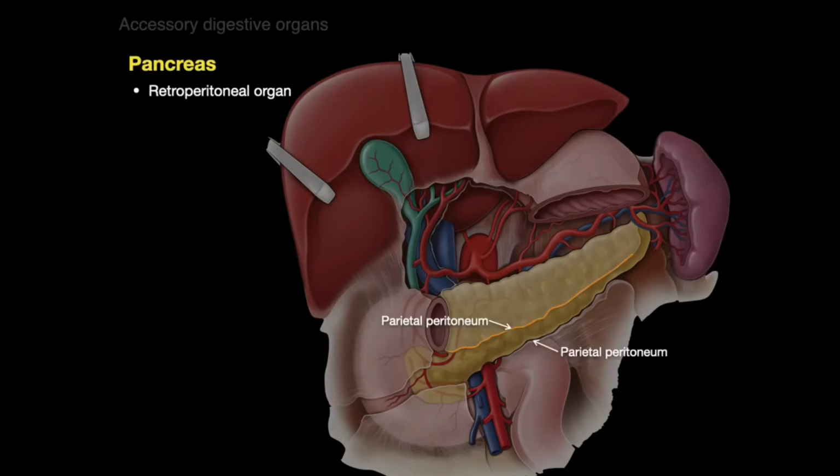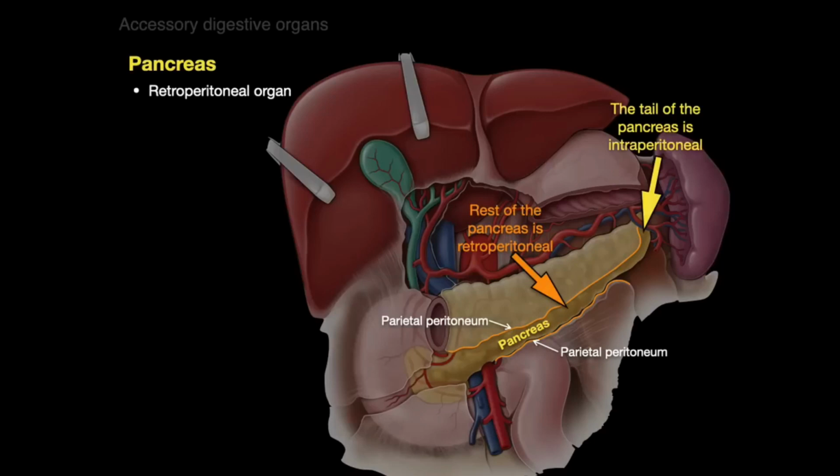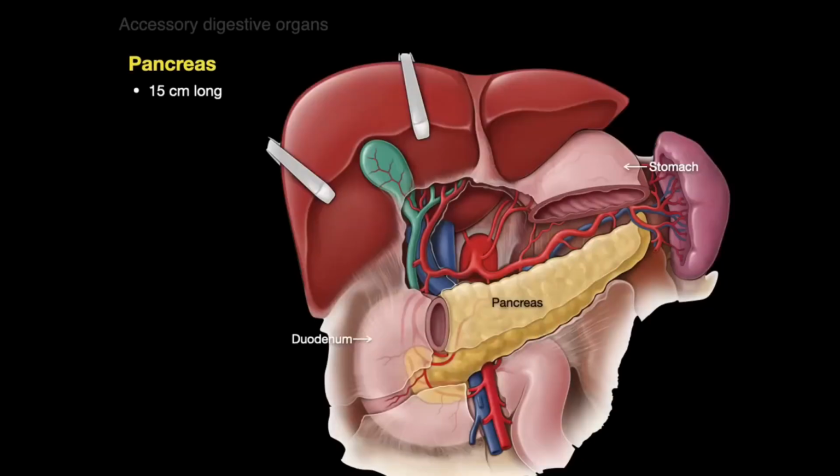So we see these two lines of the parietal peritoneum, and between them there's the pancreas, but the pancreas is behind the parietal peritoneum, except for the tail. That tail that touches the spleen, that little bit, it's like your toes sticking out at the end of your bed sheets. They consider that intraperitoneal, but the bulk of the pancreas is retroperitoneal. And it's about 15 centimeters long, to give you an idea.